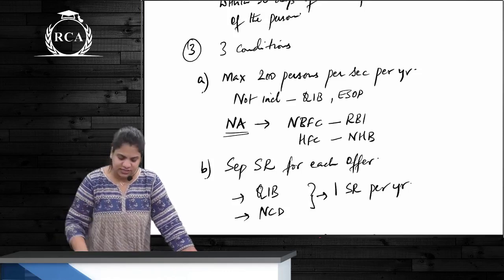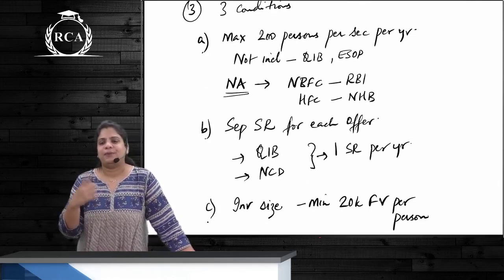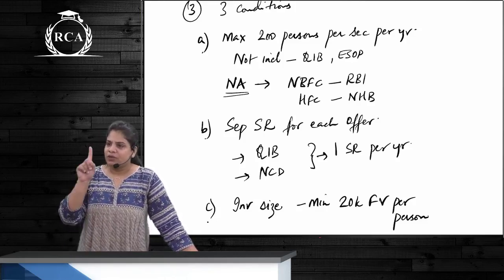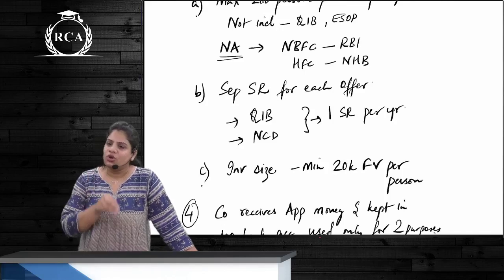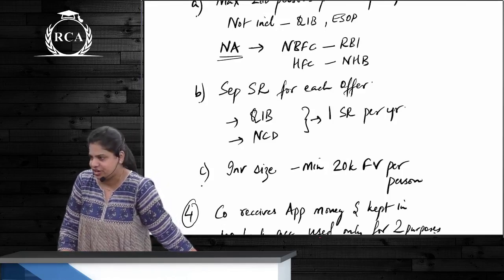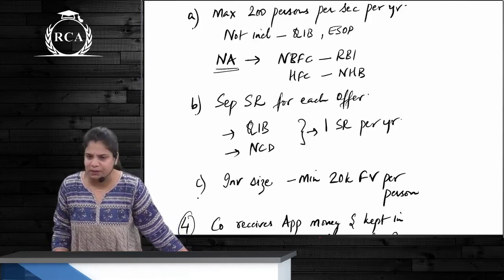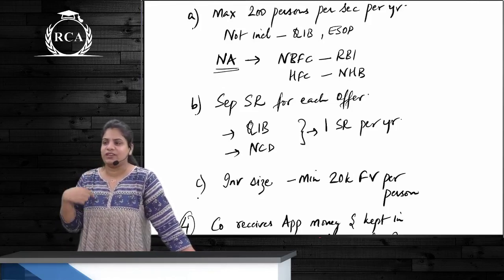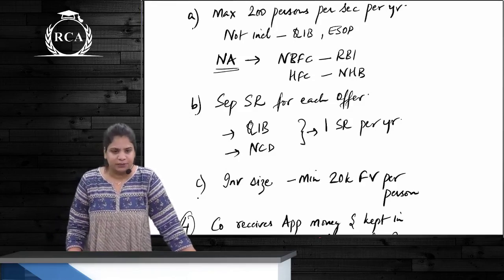And the second condition is that for every offer, a separate SR is to be passed. But if this offer is made to QIBs, then only one SR is sufficient for the whole year. And if this offer relates to non-convertible debentures, even then a single SR for the whole financial year is sufficient, correct? Repeat this once again. For every specific offer, a separate SR is to be passed. But one SR for the whole year will be sufficient in these two cases. First, the offer is made to QIBs, and second, if they are NCDs, non-convertible debentures, correct?